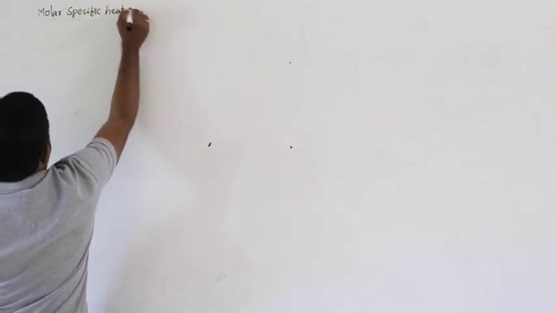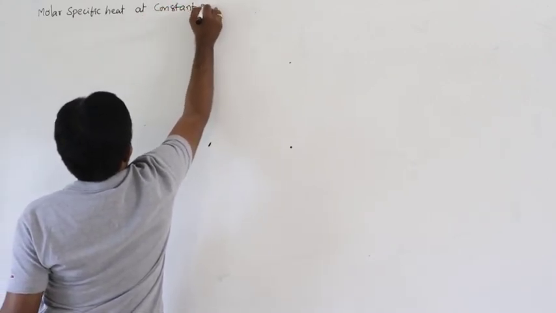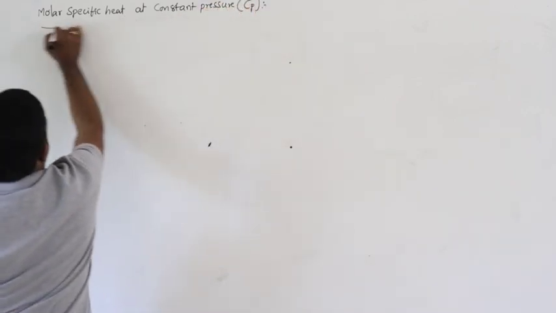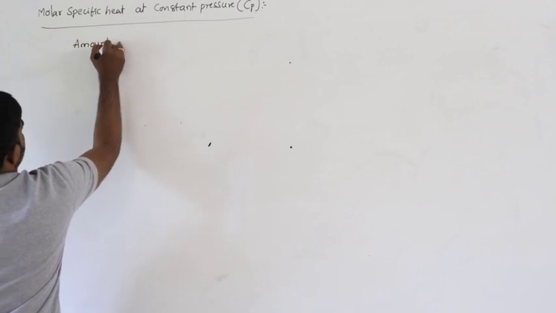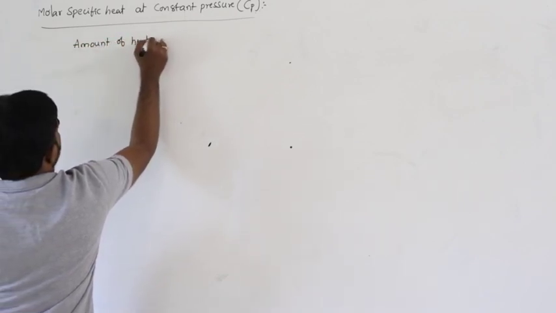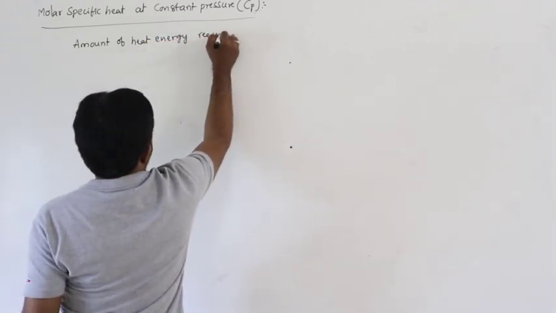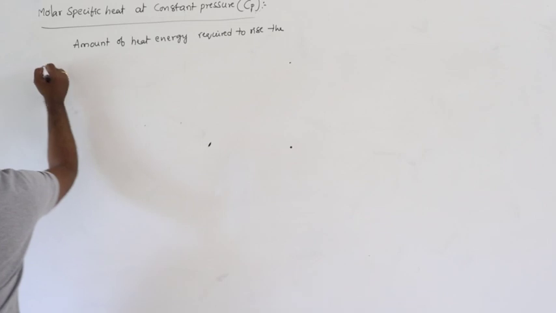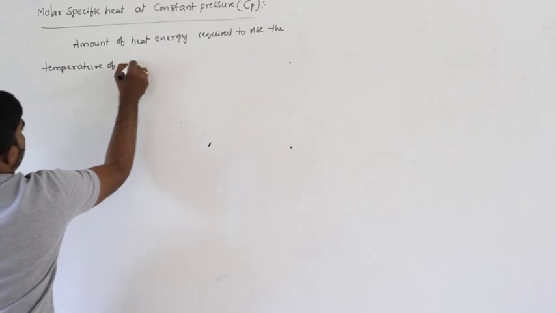Molar specific heat, simply defined at constant pressure again. Molar specific heat at constant pressure is denoted by capital Cp. How can you define this? It is defined as the amount of heat energy required to raise the temperature of one mole of the substance.